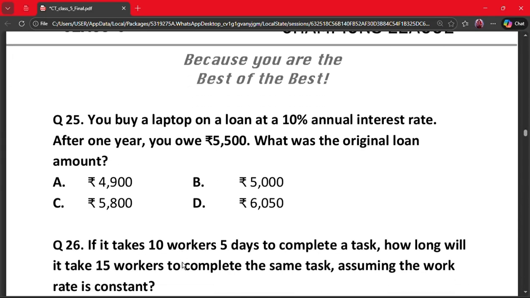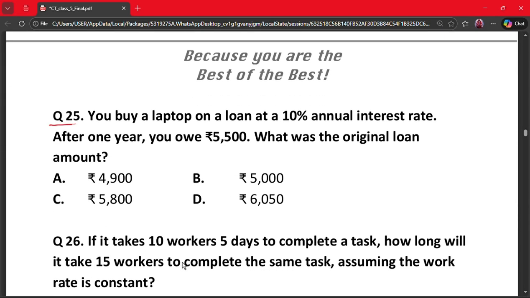Question number 25. You buy a laptop on loan at a 10% annual interest rate. After 1 year, you owe rupees 5,500. What was the original loan amount? A. Rupees 4,900, B. 5,000, C. 5,800 and D. 6,050.